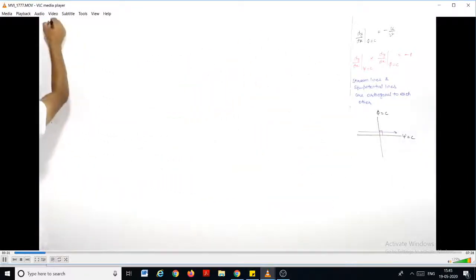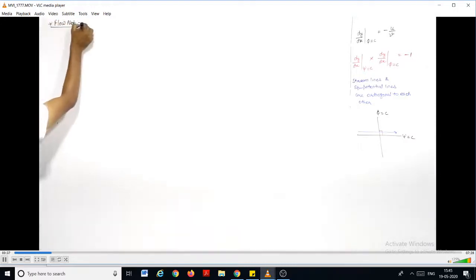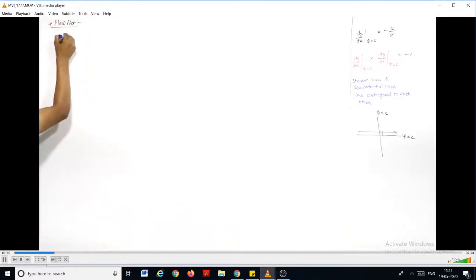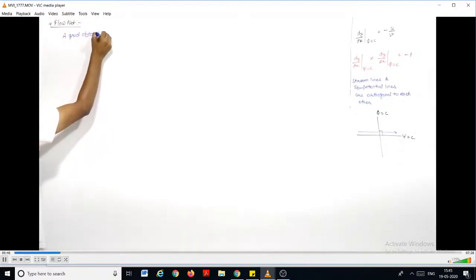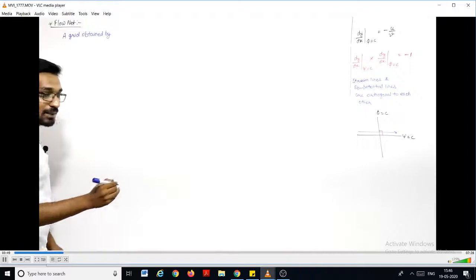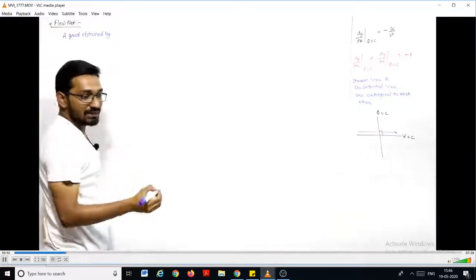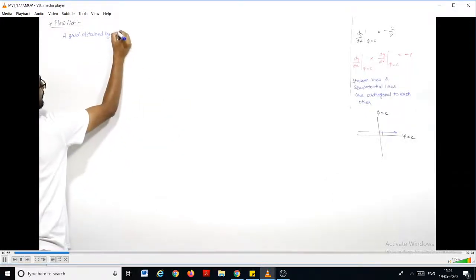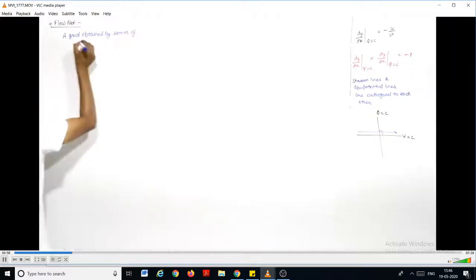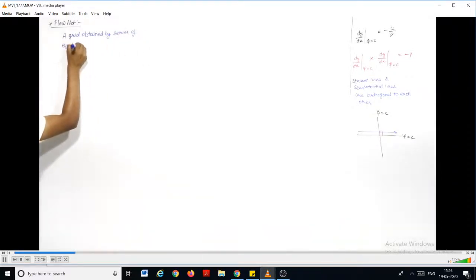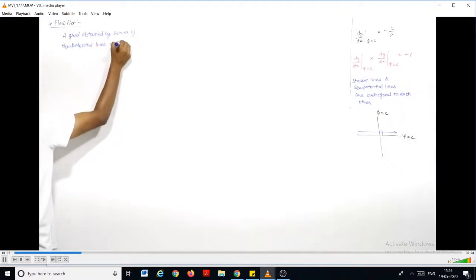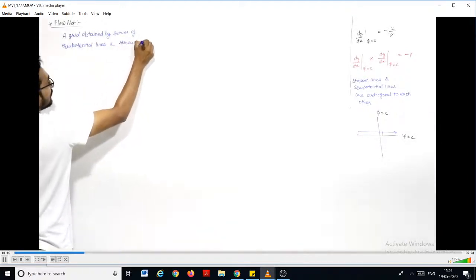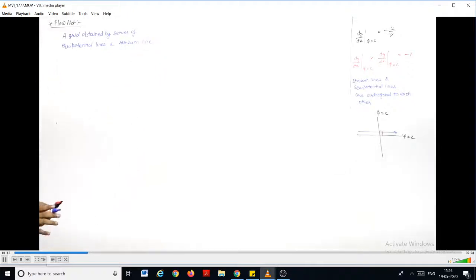So we say that flow net is a grid obtained by a series of equipotential lines and streamlines. That grid is known as flow net.